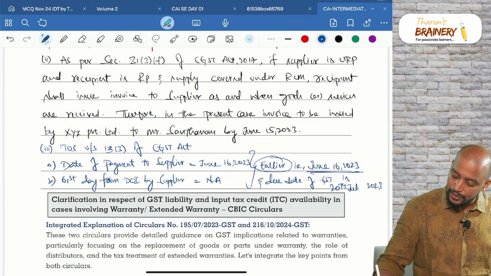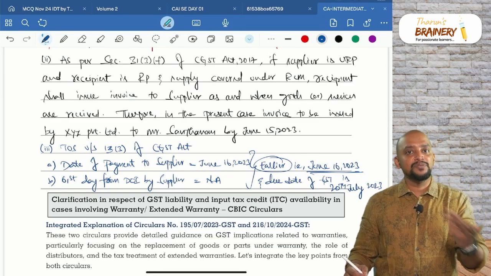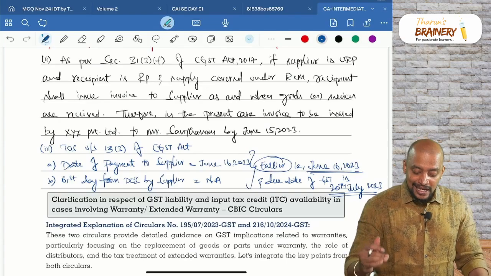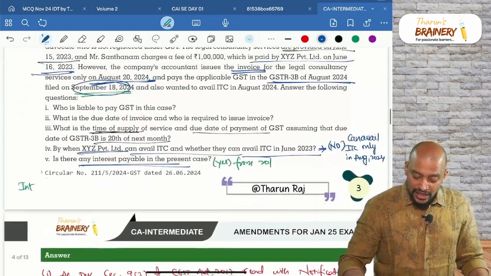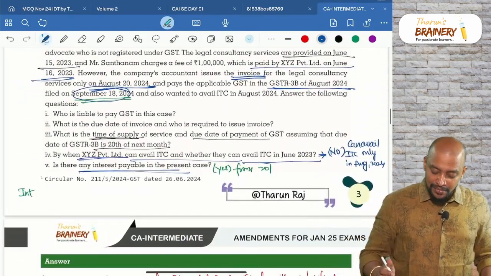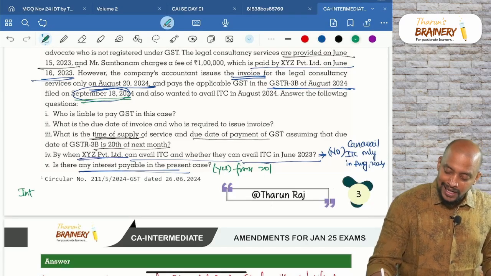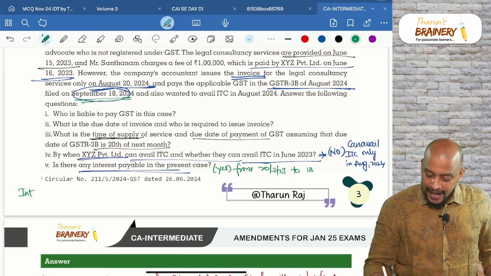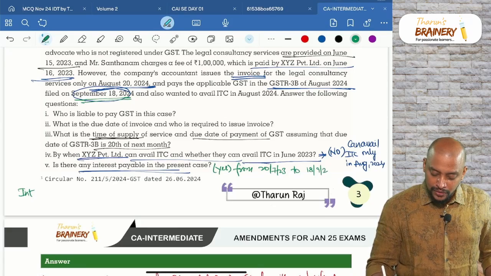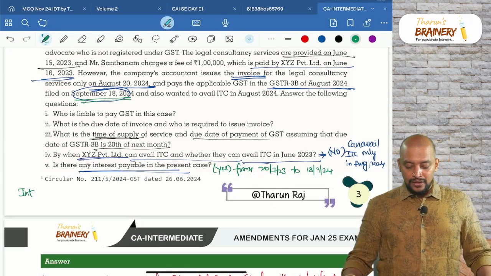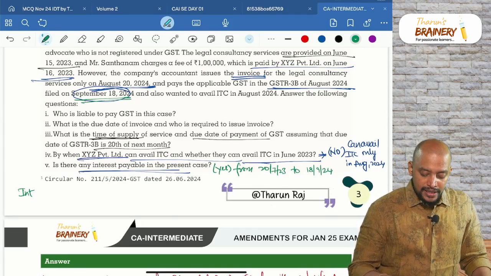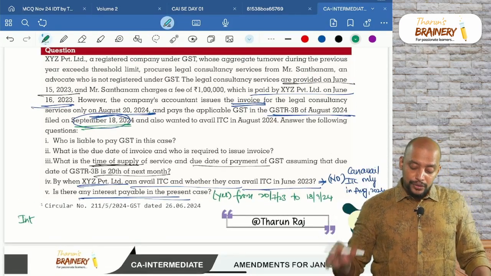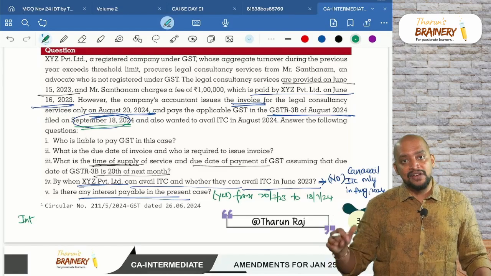20th July 2023, because June means next month 20th, na? So 20th July 2023 is the due date. But actually they are making payment on what? September 18. So from 20th July 2023 to 18 September 2024. Because they are raising the invoice somewhere in 2024, and in 2024 only they can avail ITC.